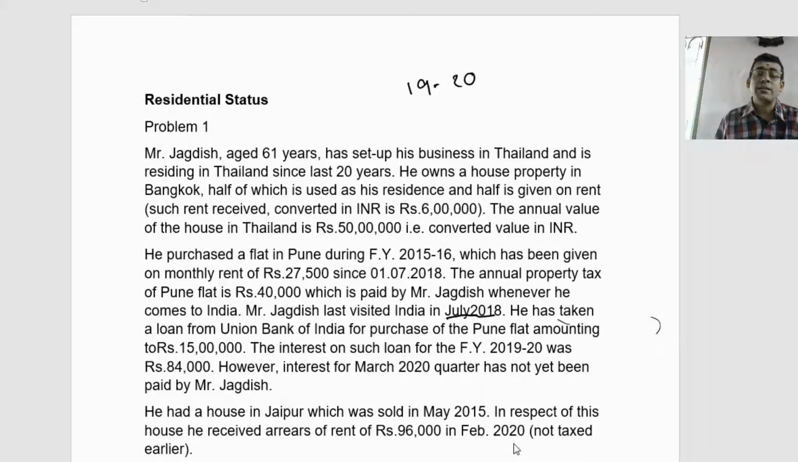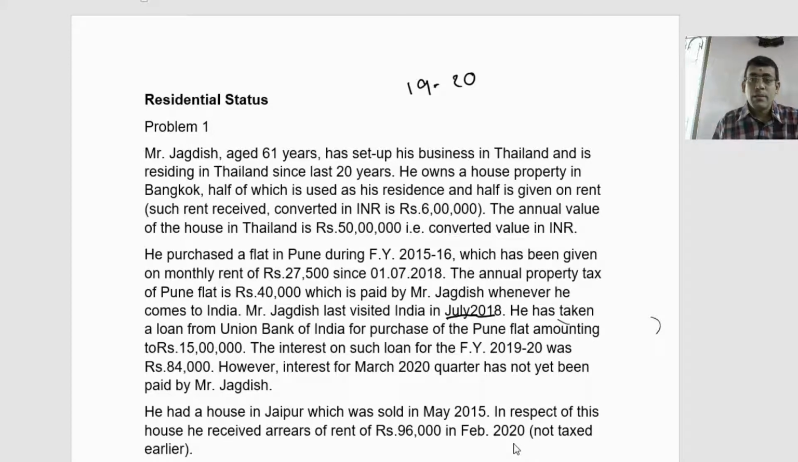So first the receipt is happening in Bangkok. Then what has been done? It is converted into INR, 6 lakhs. Later on converted to INR, but the first receipt is in Bangkok. As the first receipt is in Bangkok, we have to consider this as income that arose, accrued and was received in Bangkok. So being a non-resident, it is not taxed in the hands of Mr. Jagadish. Done. So we are done with the first part.